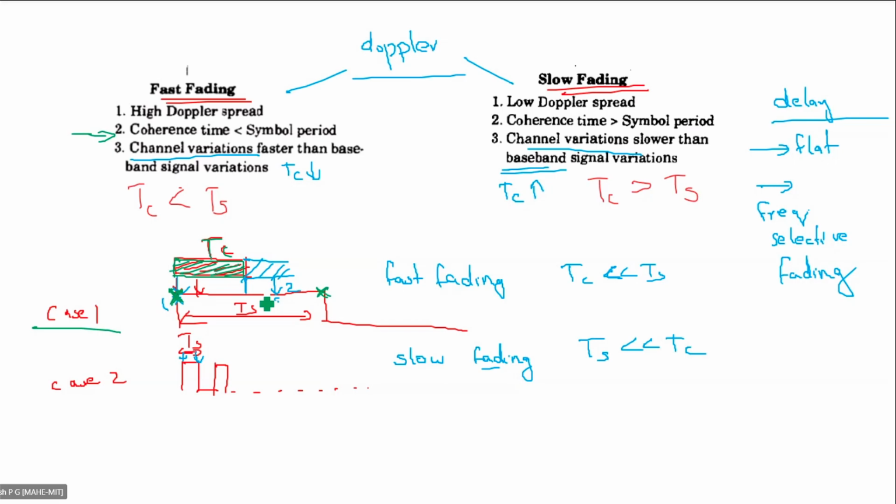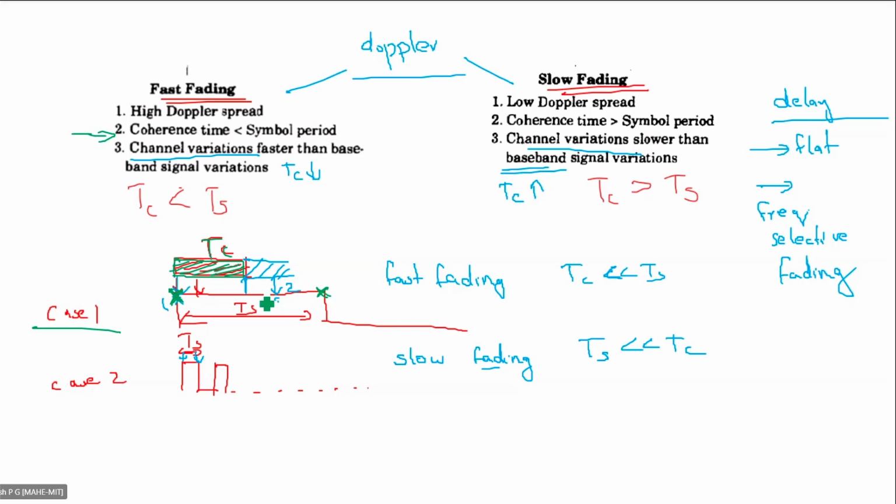Then we got AC of delta f. So these two terms, AC of tau comma delta t and AC of delta f comma delta t, are because of multipath.